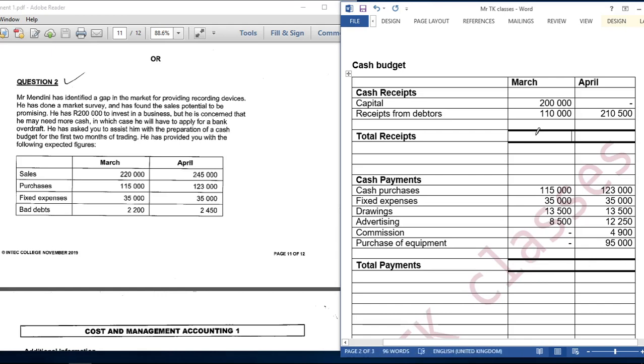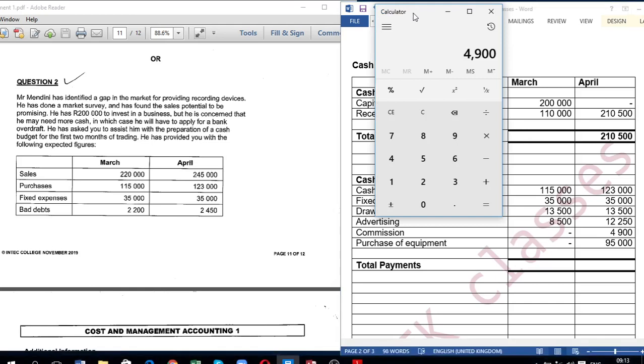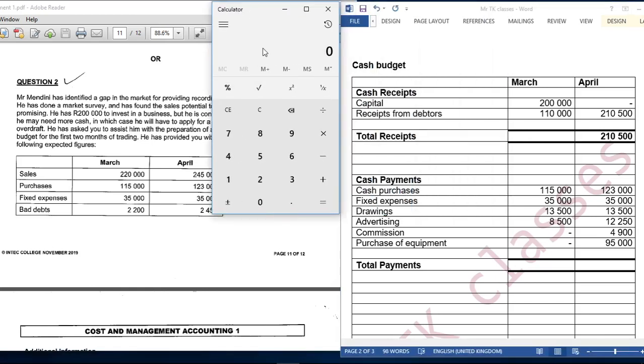Okay, then here we are going to have 210,500. Let us add on our calculator just to make sure of our amounts. 200,000 plus 110,000.